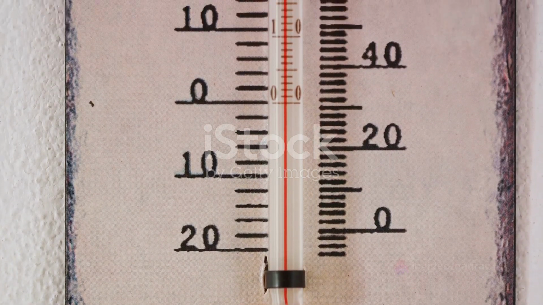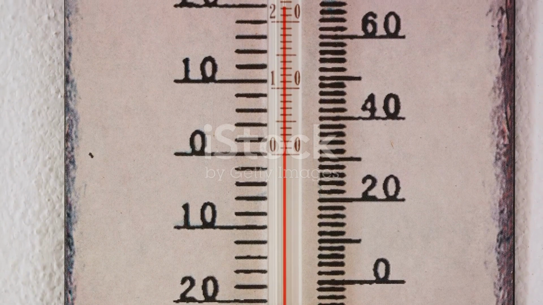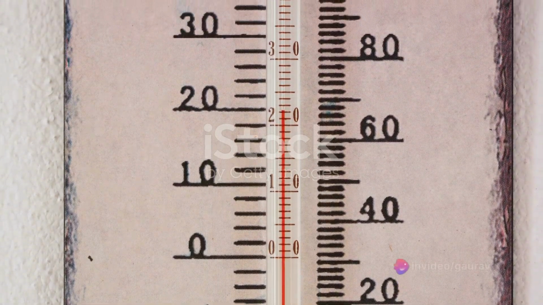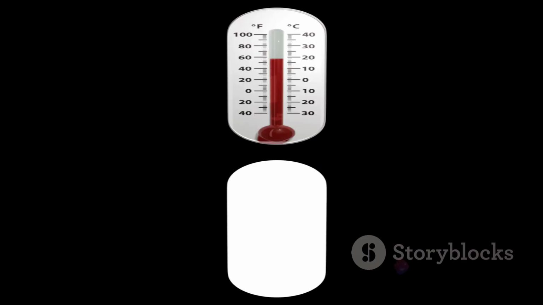The first law, also known as the law of energy conservation, asserts that energy cannot be created or destroyed, it can only change forms. The second law dictates that heat naturally flows from hot to cold and introduces the concept of entropy, a measure of the disorder in a system. Lastly, the third law proposes that as a system approaches absolute zero, the entropy of the system approaches a minimum value.